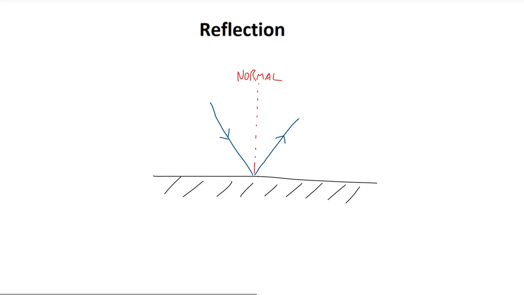This light wave is incident on that mirror at an angle θ1 to the normal, and by the normal I mean the line perpendicular to the mirror. According to the law of reflection, after that light ray has undergone reflection at the mirror, the reflected light ray then heads away from the mirror in the same medium at an angle θ2 to that same normal. The law of reflection simply states that the incident angle is equal to the reflected angle. In other words, θ1 is equal to θ2.